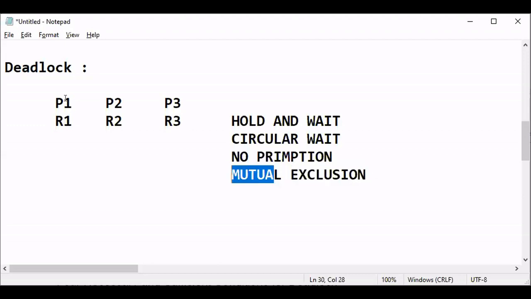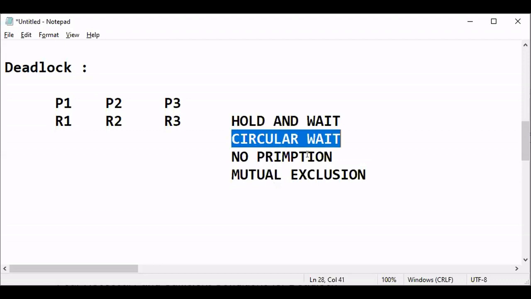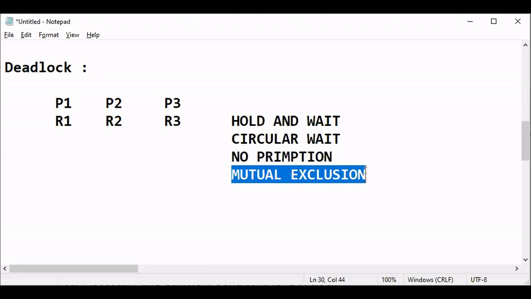It means if R1 is given to P1, then at the same time R1 should not be given to P2. P1 and P2 cannot compromise. Similarly, if R2 is given to P2, then R2 cannot be given to P3; P3 and P2 cannot share any mutual relationship. Now if you see this hold and wait case, circular wait case, no preemption case, and mutual exclusion case, then P1 will wait for R2, P2 will wait for R2, R3, P3 will wait for R1, and all will be in a halt state. Though three processes are created, no one is getting executed.